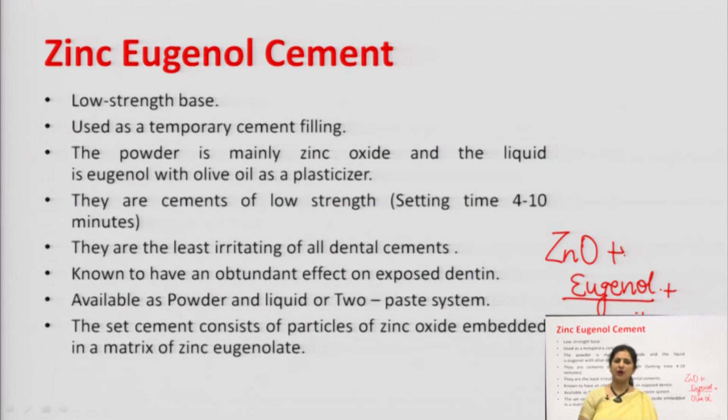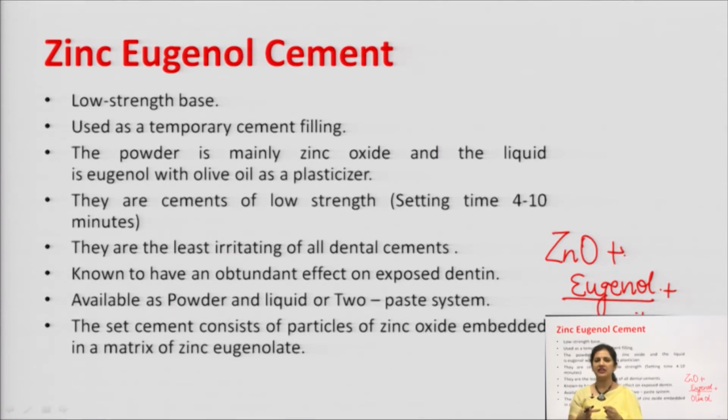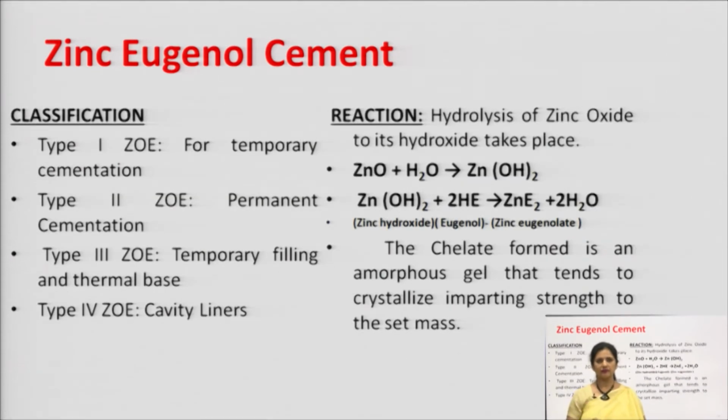They are available as powder and liquid or toothpaste systems which are mixed instantly before the administration. The said cement consists of particles of zinc oxide embedded in a matrix of zinc eugenolate. So, with the eugenol it forms zinc eugenolate. This zinc oxide eugenol cement has been classified into 4 categories.